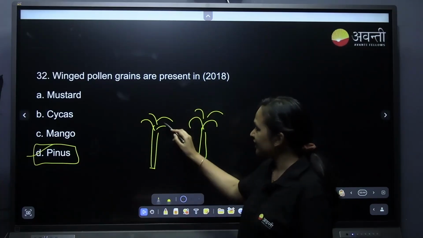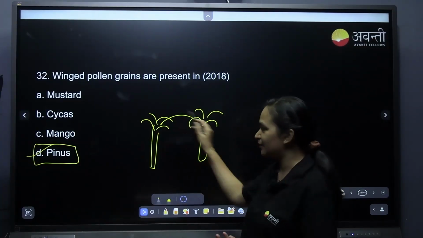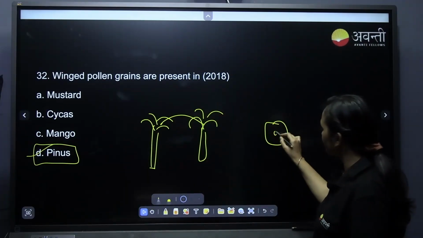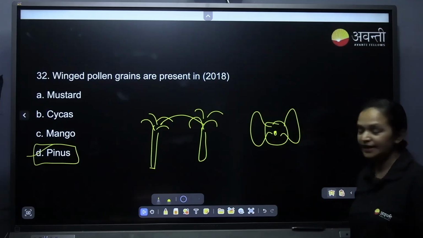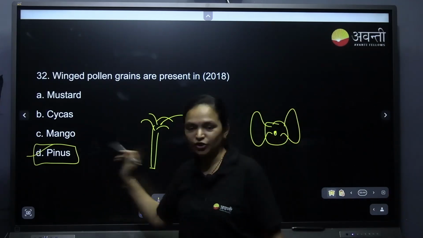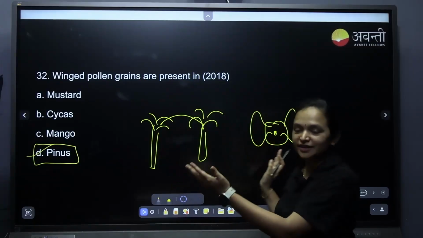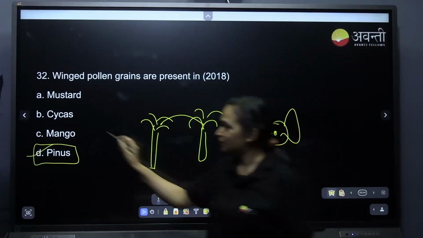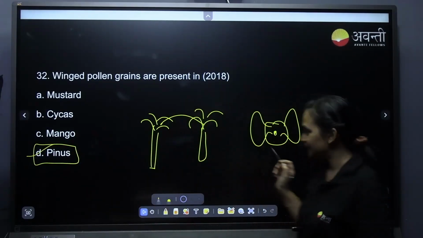In the cycas, the pollen is carried by air current only, because it is lightweight. But this is a pinus pollen grain. It has wings like this. It is pinus, not cycas. We tend to put that logic as both are different plant bodies, male and female, so it might have wings. No, it is not. Please note that it is pinus which has the winged pollen grains. Understood?